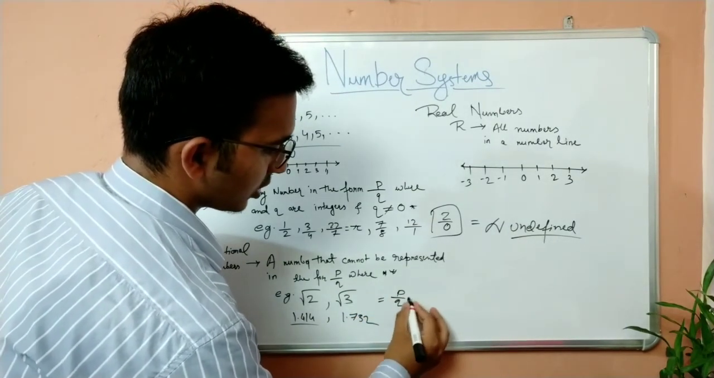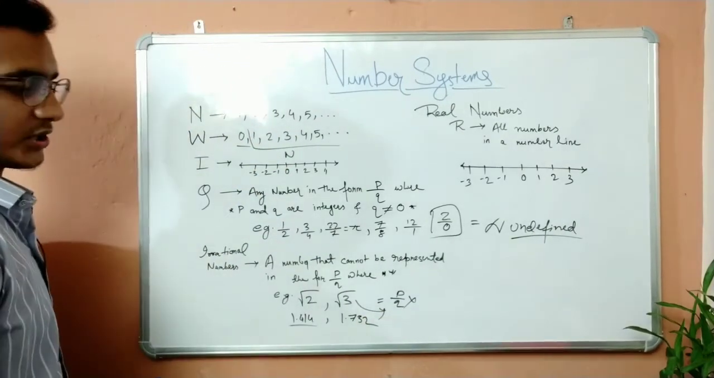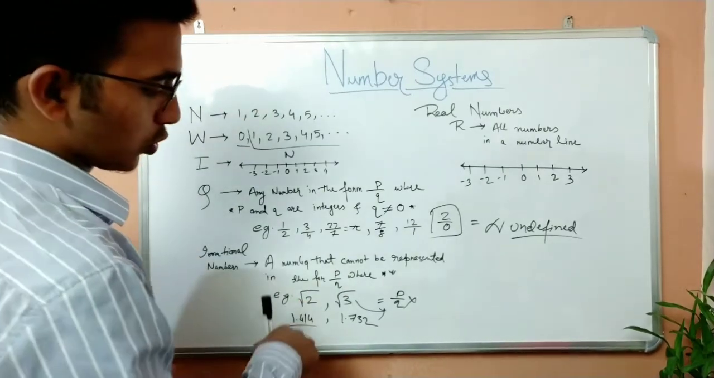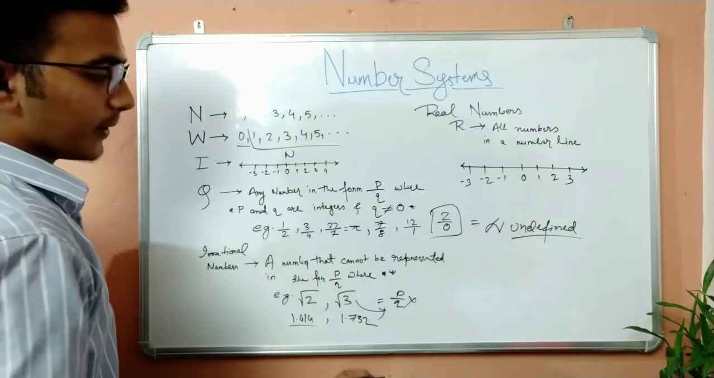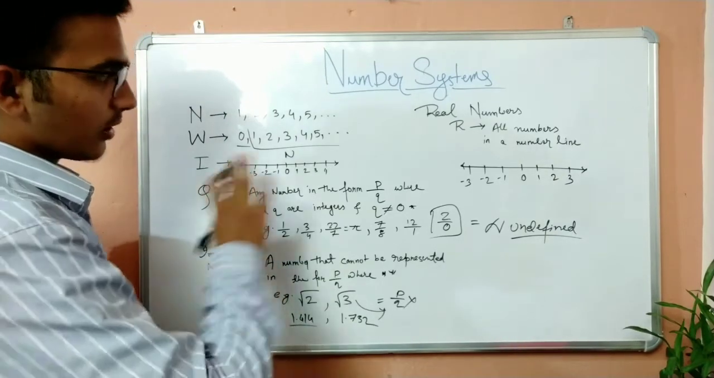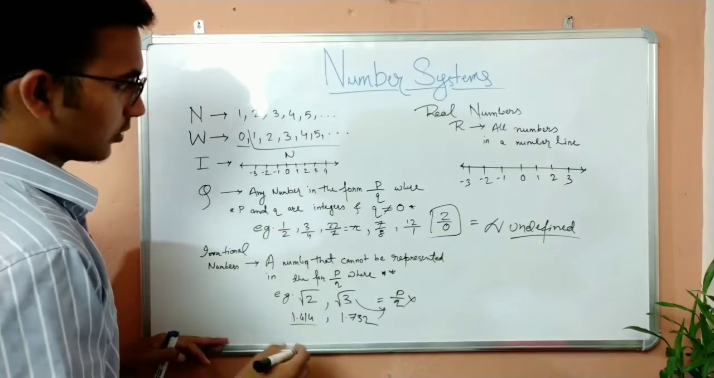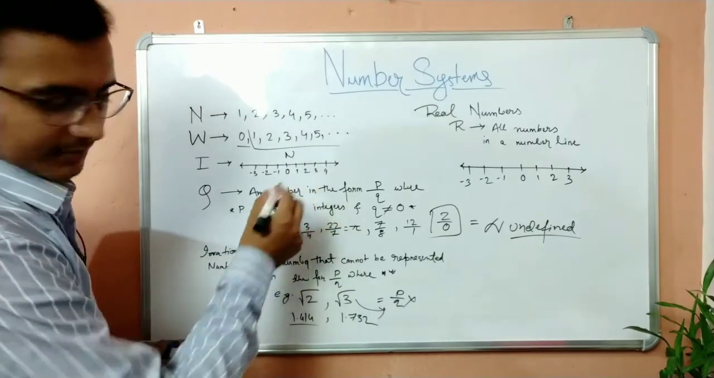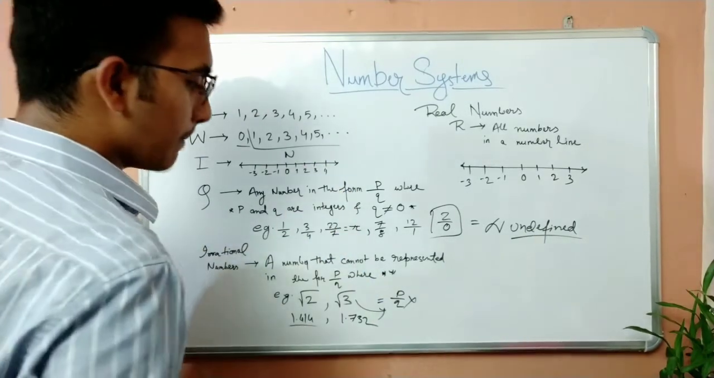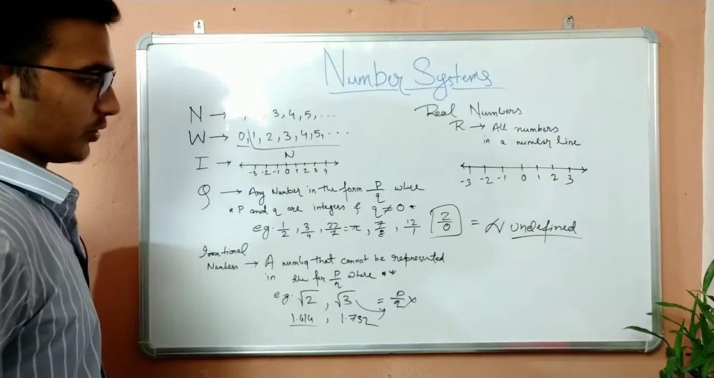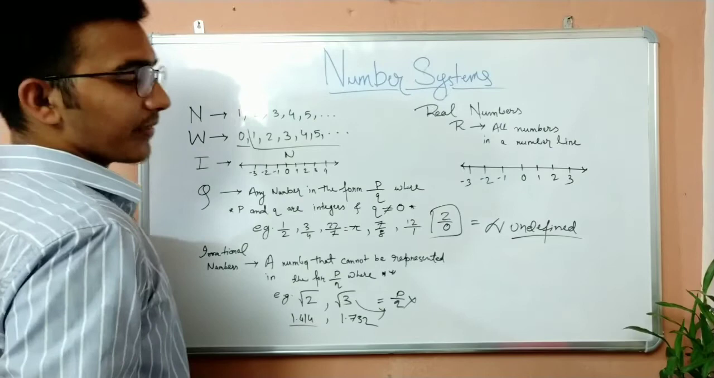The problem with these numbers, root over 2 and root over 3, is they cannot be represented in the form P by Q. It's not possible. You cannot represent root 2, that is 1.414, in the form P by Q. There is no fraction in the whole number line which gives this number. Although this number is present in the number line, you will get 1.414 and 1.732 in the number line, but they cannot be represented in the form P by Q. I guess that's clear.